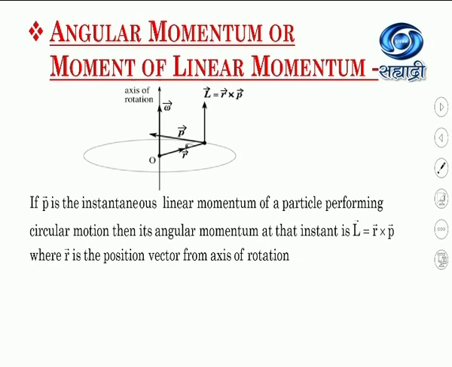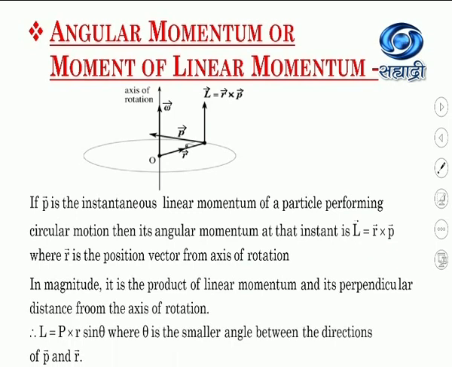So the equation is L = r × P, and this is a vector quantity. In magnitude, it is the product of linear momentum and its perpendicular distance r from the axis of rotation. So we can write L = P r sin θ.